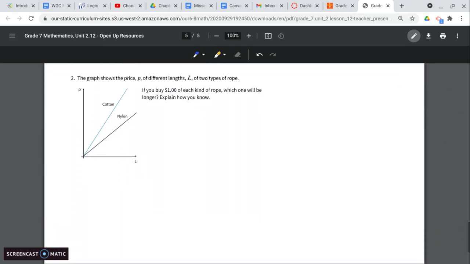All right, and the next one, the graph shows the price P of different lengths L of two types of rope. If you buy $1 of each kind of rope, which one will be longer? Explain how you know. If we look in terms of price and length, we've got cotton and nylon.